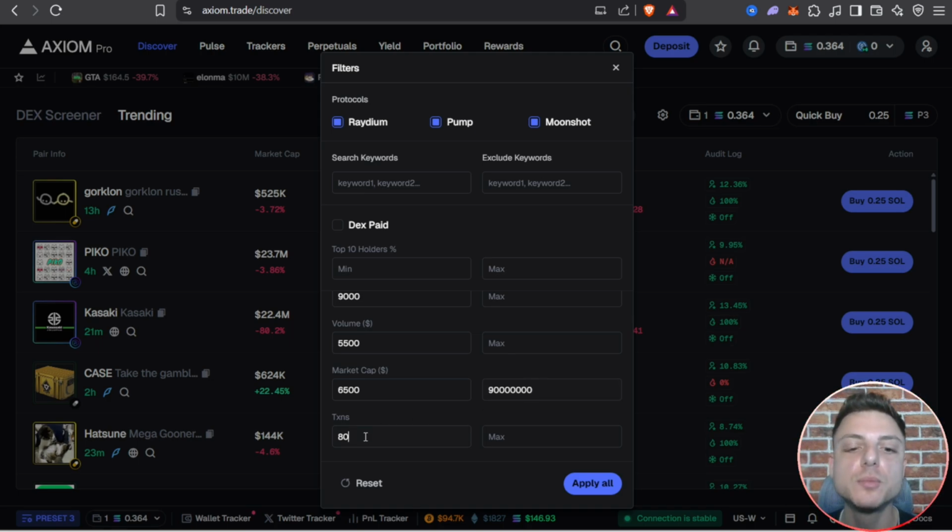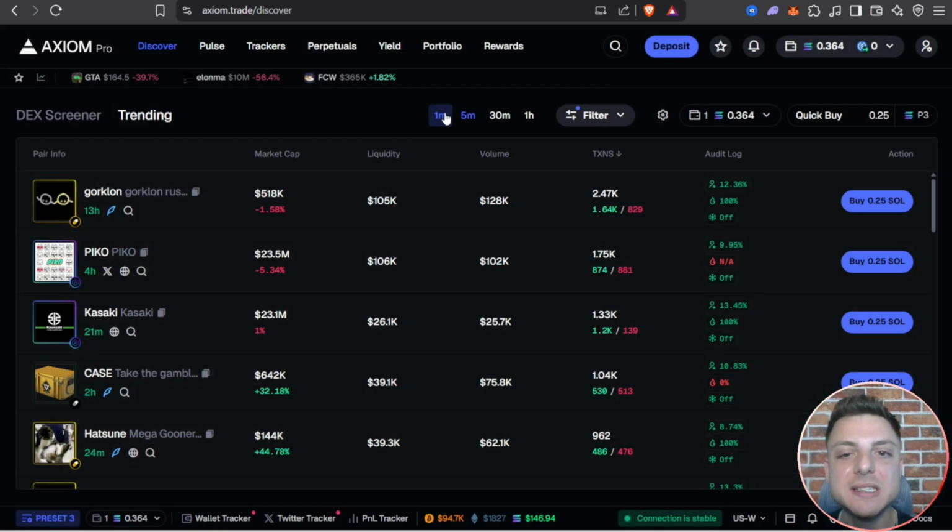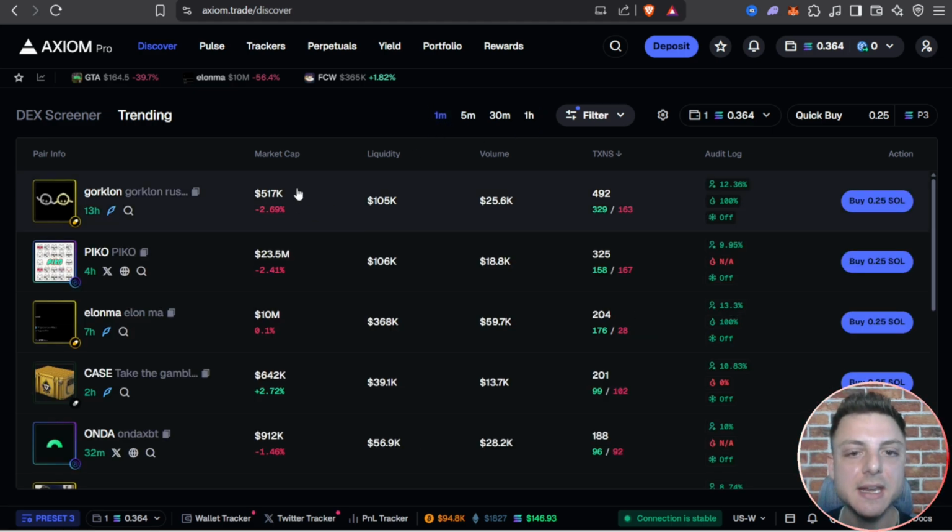And then for minimum transactions, I put a minimum of 80. Once you've done that, hit apply. And now where we see 1 minute, 5 minute, 30 minute, and 1 hour, go ahead and click on the 1 minute tab. And now we're instantly seeing the highest volume coins in the last 1 minute that have some big potential to begin trending.